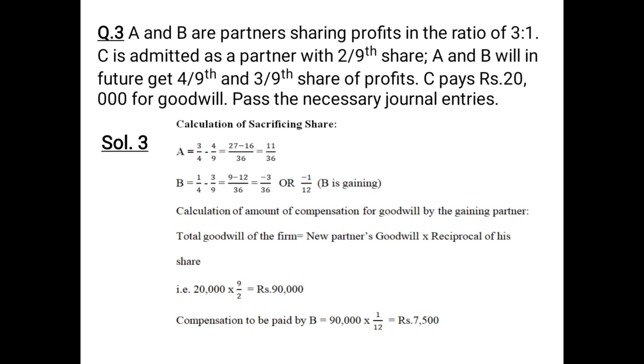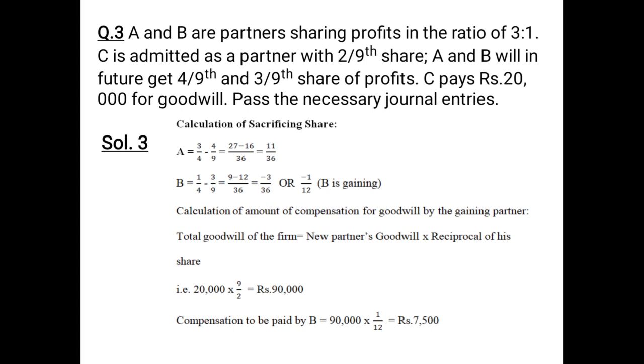1/12. So let us see the calculation of amount of compensation for goodwill by the gaining partner. For this, we need to calculate the total goodwill of the firm on the basis of new partner's goodwill. So new partner's goodwill into reciprocal of his share. So the new partner's goodwill is 20,000 and the share of new partner is 2 by 9, the reciprocal of which will be 9 by 2. That means the firm's goodwill will come to 90,000.